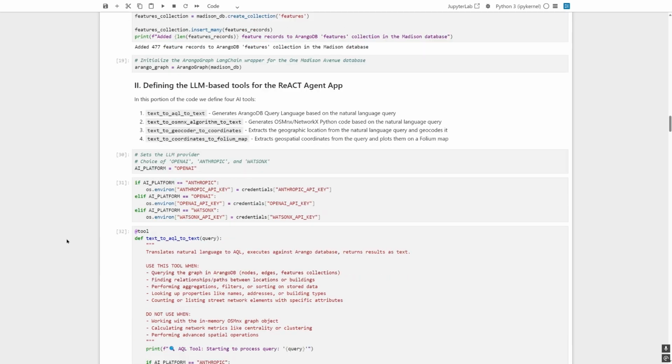Moving on to the tools. We'll have 4 of them for LangGraph's React agent to answer queries: a text to ArangoDB query language translator, a text to OSMnx Python code translator, a geocoder, and a visualization tool. Some quick setup work: we'll define the AI platform of choice and then load in the respective API key. This simplifies the process of switching LLMs for all the tools to use.